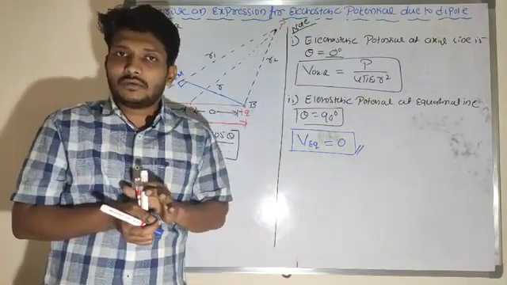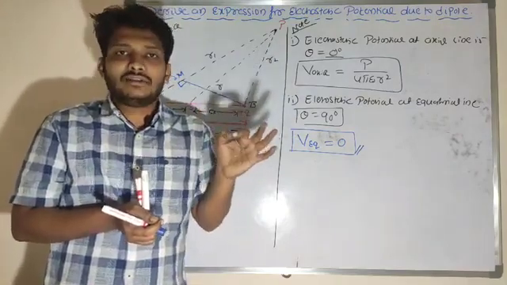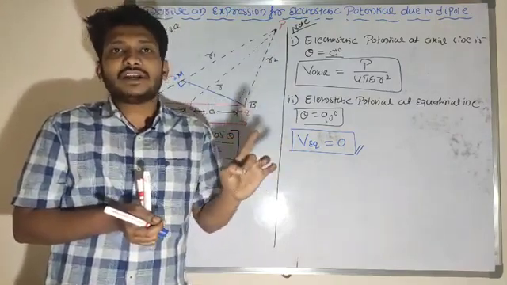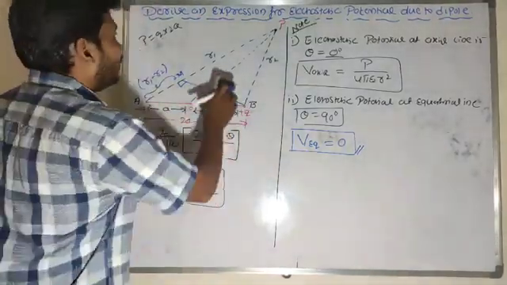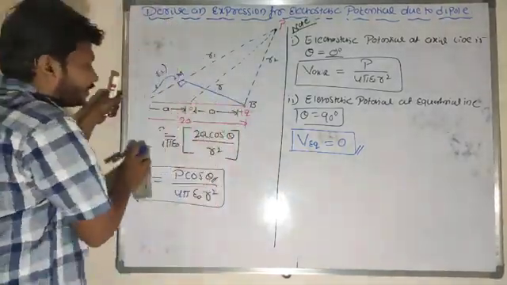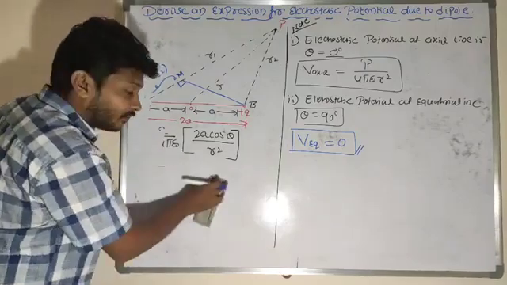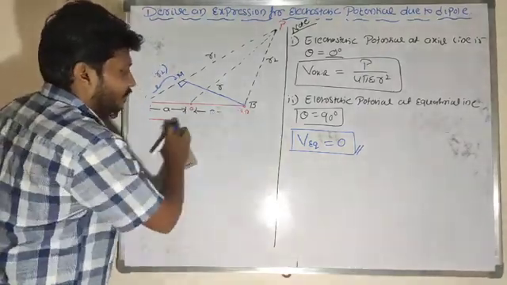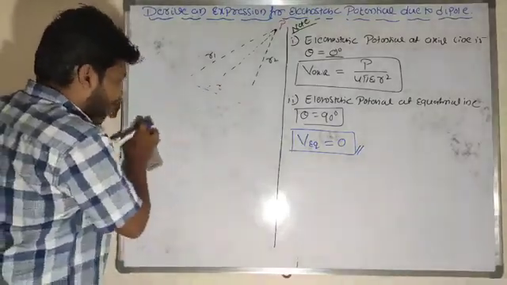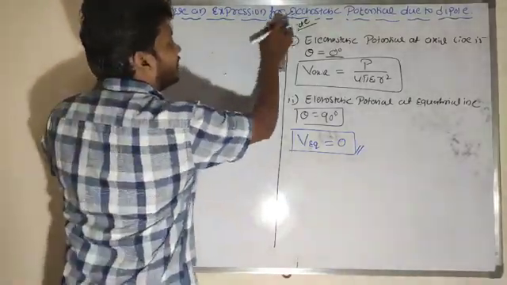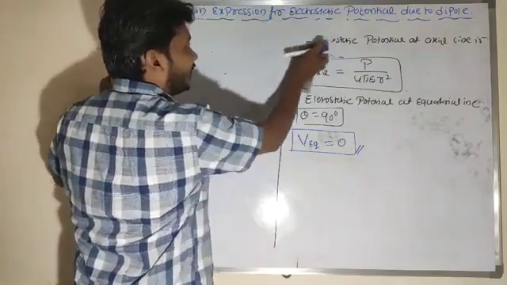So our null point we will consider. Similarly, I will consider zero potential between the two charges here. In case of potential, zero potential exists only for unlike charges. So remember one point here: zero potential exists only for unlike charges.